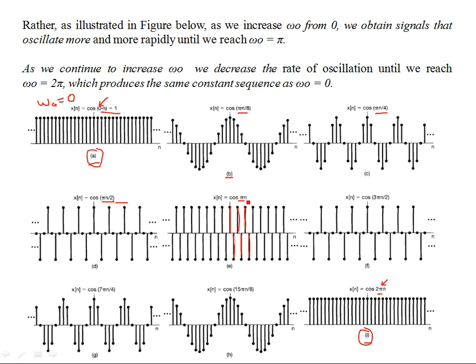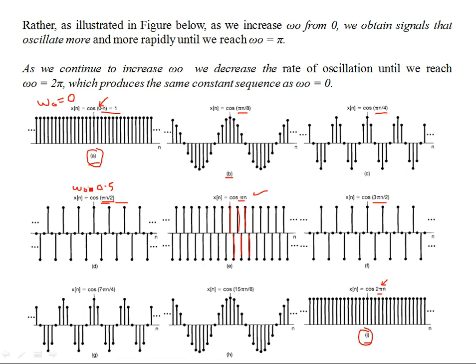But now what happens if you increase omega naught thereafter? From this point, if you increase omega naught, this is 1.5 pi, and this is 0.5 pi. So this is 0.5 pi, my omega naught is 0.5 pi over here.